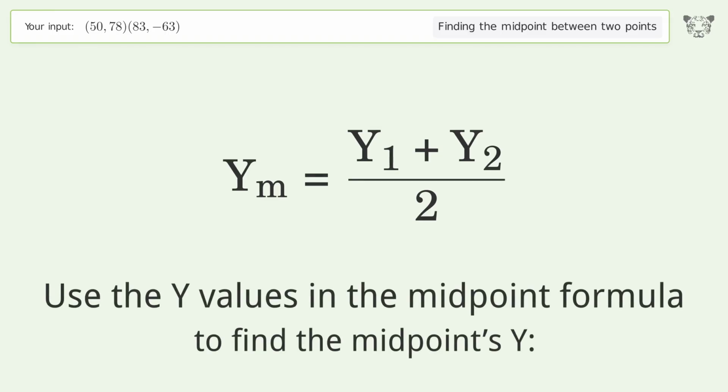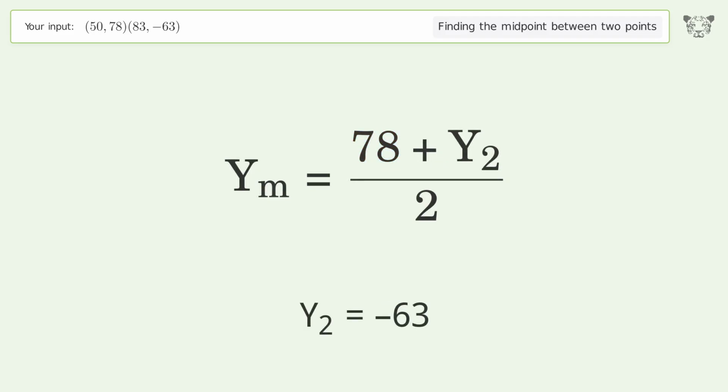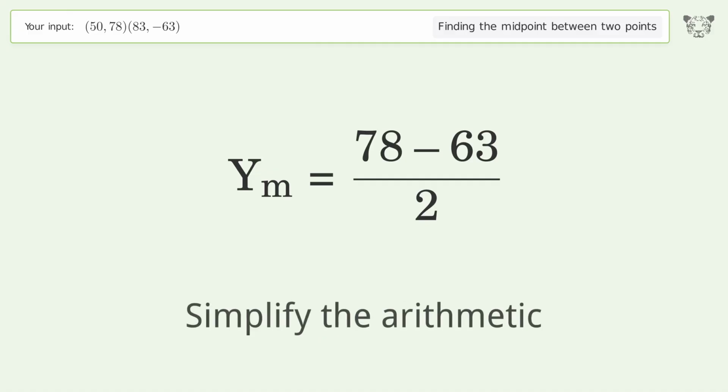Use the y values in the midpoint formula to find the midpoints y. y1 equals 78. y2 equals negative 63. Simplify the arithmetic.